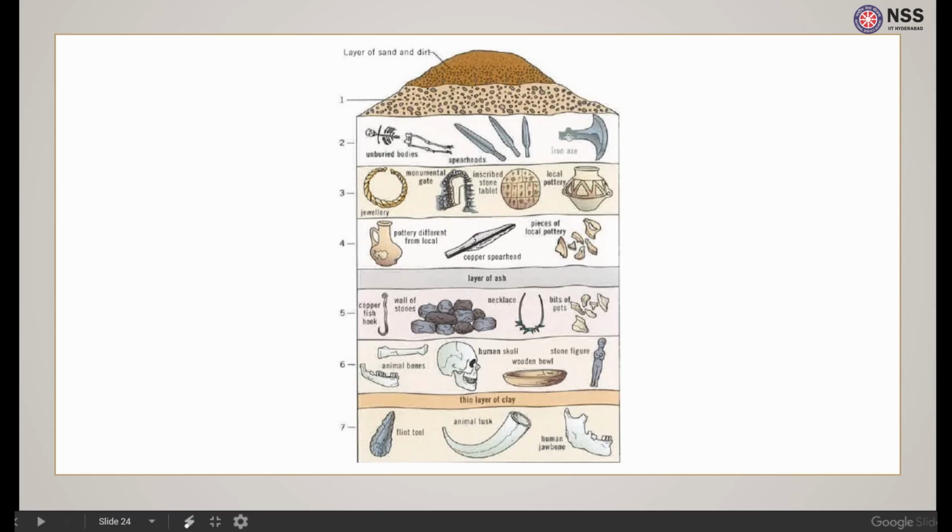In the earlier times, we find flint tools, animal tusks, and human jawbones. Further, we can see animal bones, wooden bowls, stone figures, necklaces, pots, and copper fish hooks, which suggests that more evolution has happened. Humans have learned how to make more items. Further, we can see pottery, jewelry, armor, swords, etc., which suggests that as the levels increase, human complexity also increases. Thank you.